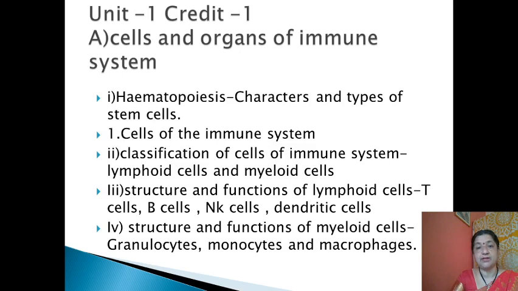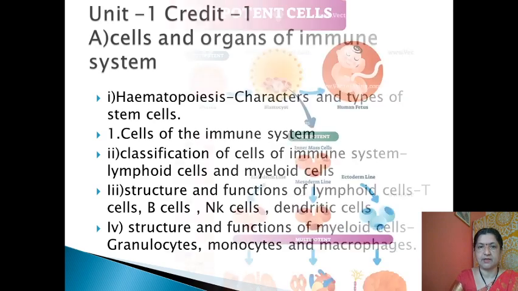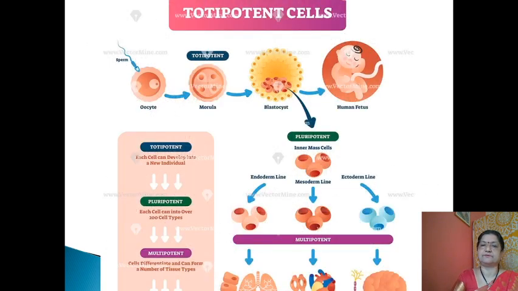In case of myeloid cells, we are going to discuss the structure and functions of granulocytes, that is neutrophil, eosinophil, basophil, and agranulocytes, mainly including monocytes, as well as the function and structure of macrophages.